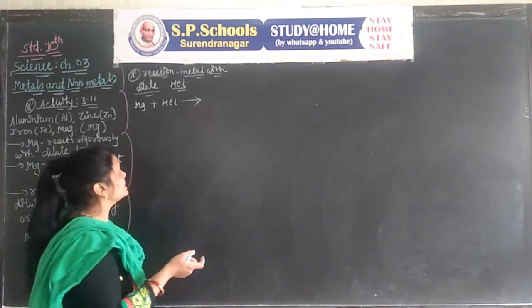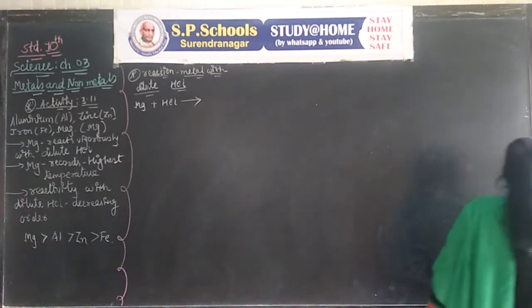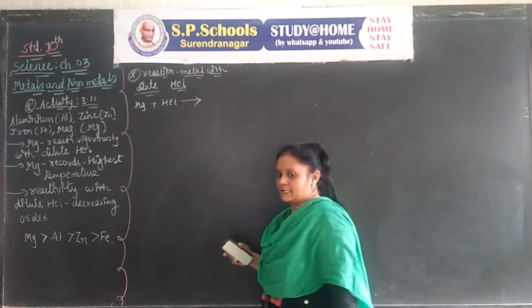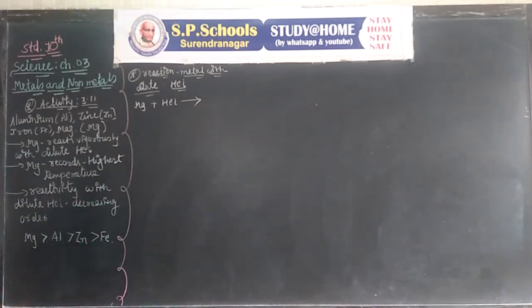Here we write the equations for dilute sulfuric acid. We already wrote the equations for dilute hydrochloric acid in the last session. So here we write the equations for dilute sulfuric acid in case of magnesium, aluminium, zinc and iron.